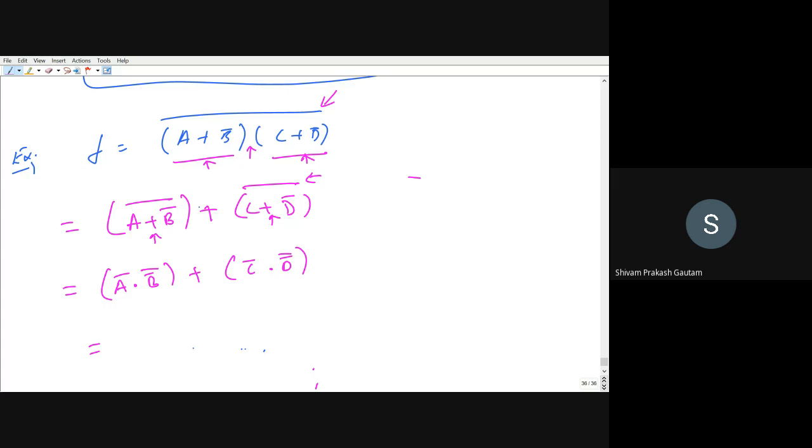So it is double bar, you can see this function is coming in double bar and this function is also in double bar. So I can write it as A bar B plus C bar D. This is how we have reduced the above expression. Is it okay?